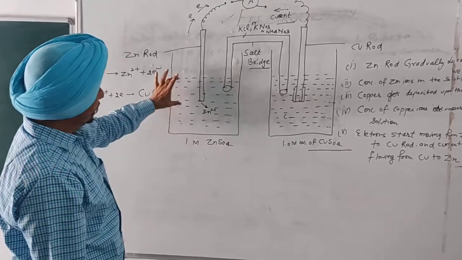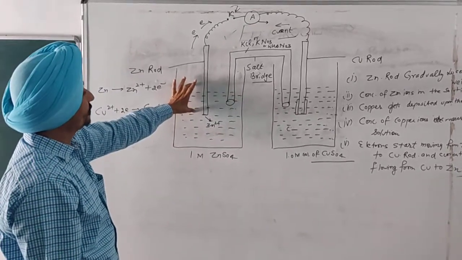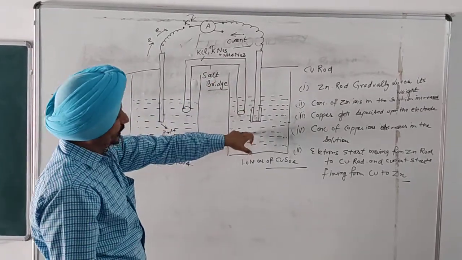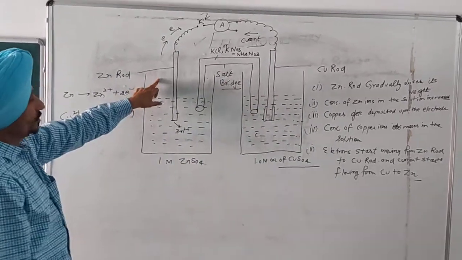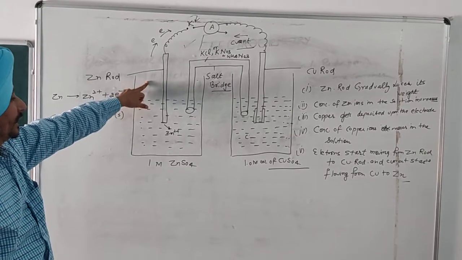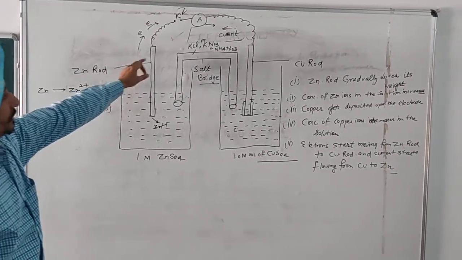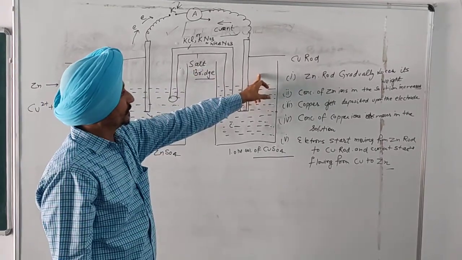As electrons are released from the zinc electrode, they move through the external circuit to the copper electrode. The electrons are negatively charged, and the zinc rod is known as the negative terminal, and the copper electrode is known as the positive terminal.